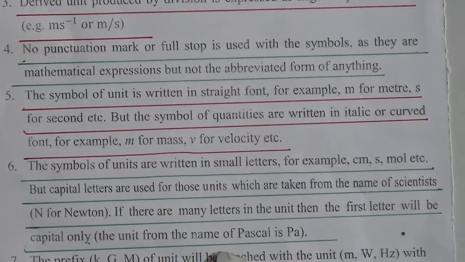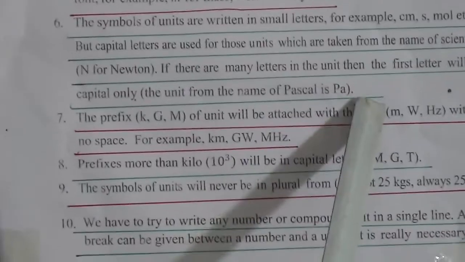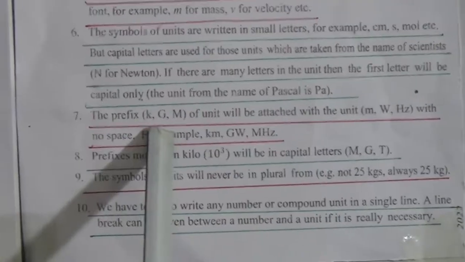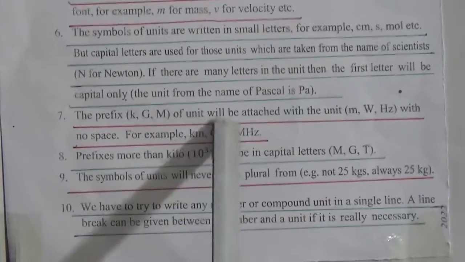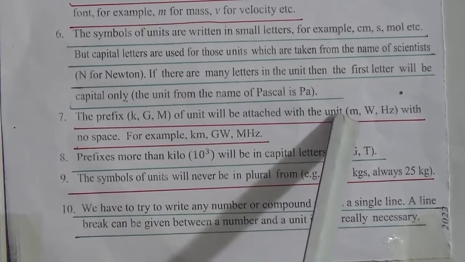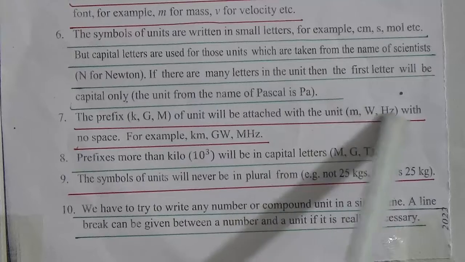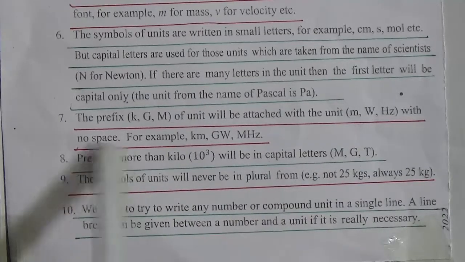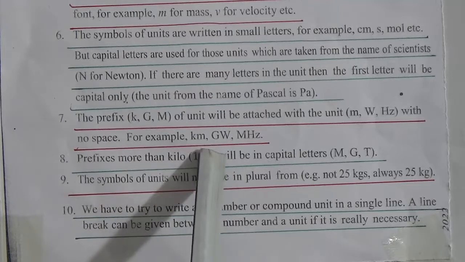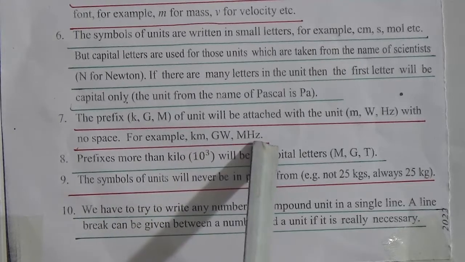The unit for the name of Pascal is Pa. Number 7. The prefix k, G, M, all capital letters, will be attached with the unit: M, W, Hz with no space. It is important, with no space. For example, kilometer, gigawatt, megahertz.